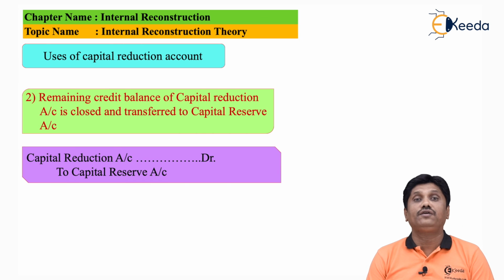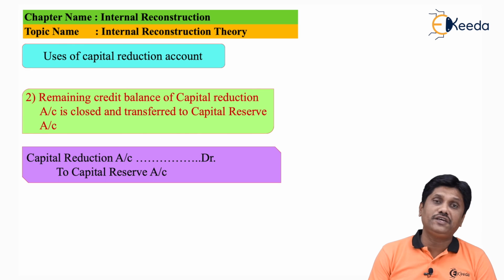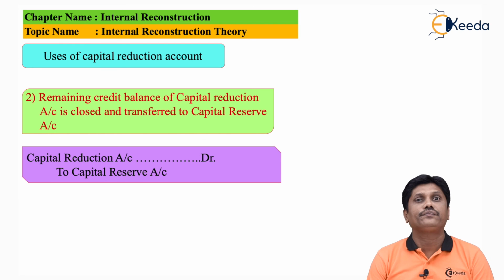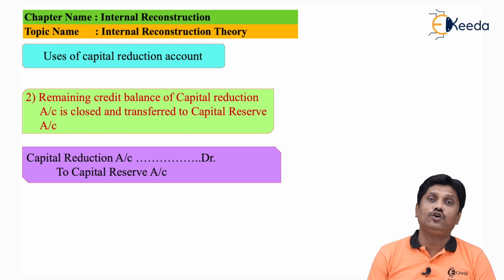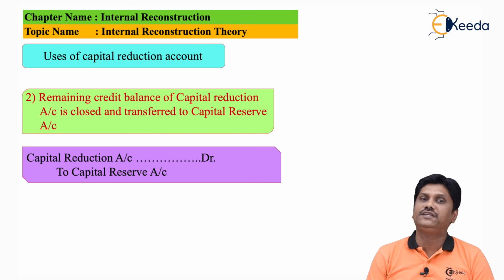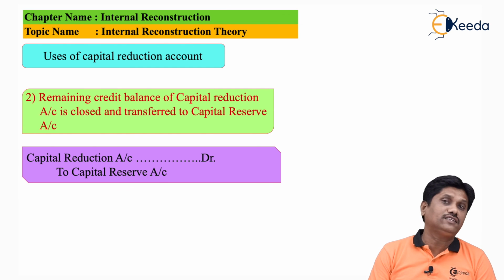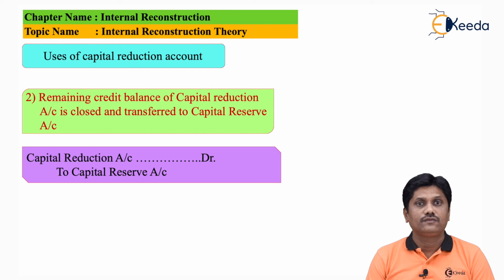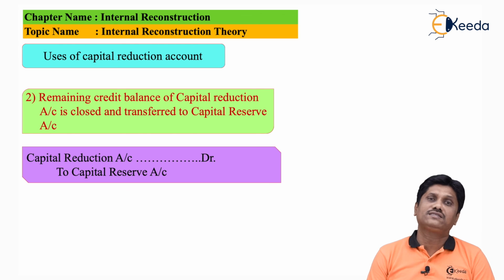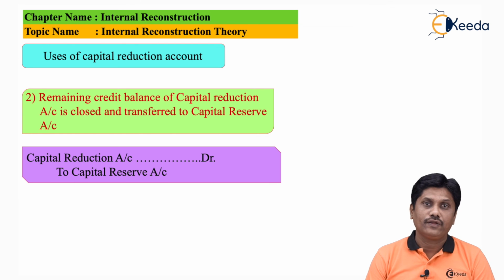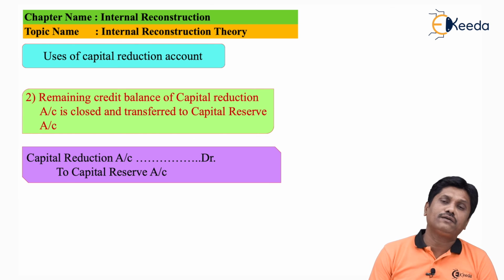Importantly, capital reduction account is the account which is opened only for the internal reconstruction scheme. Whatever assets you are going to write off, that write-off cannot be more than the profit generated by you. So capital reduction account will never show you a debit balance, that is a loss. In this case, you are making some logical mistake. Whatever profits are generated, maximum to that extent, you will write off the asset.